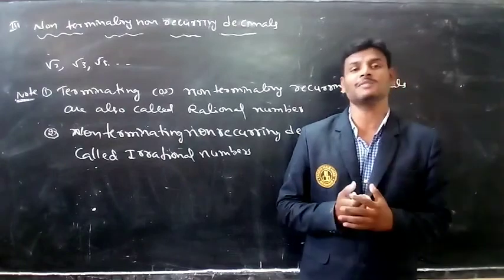Non-terminating, non-recurring decimals are called irrational numbers.